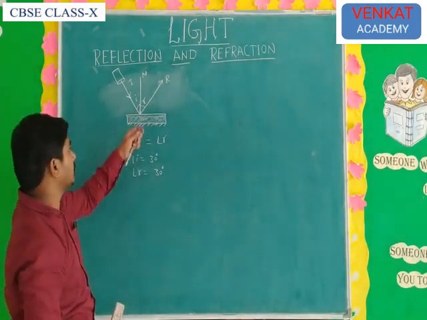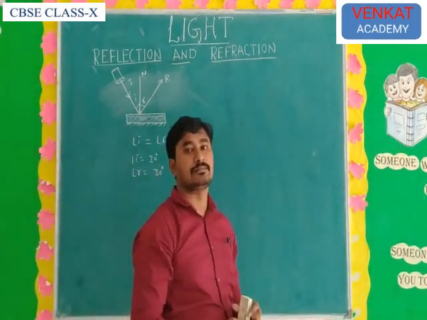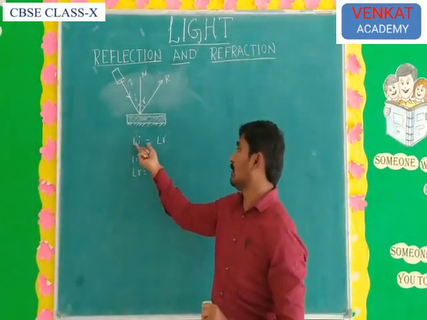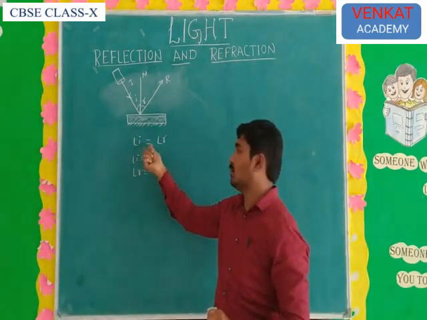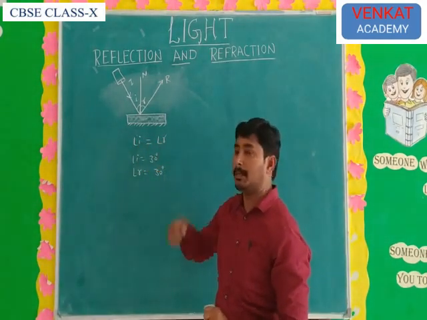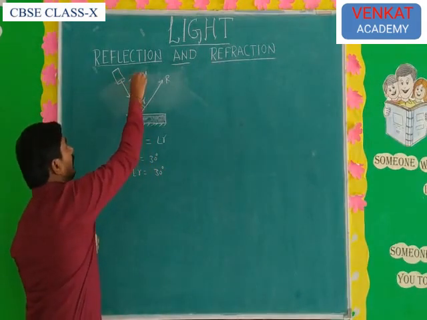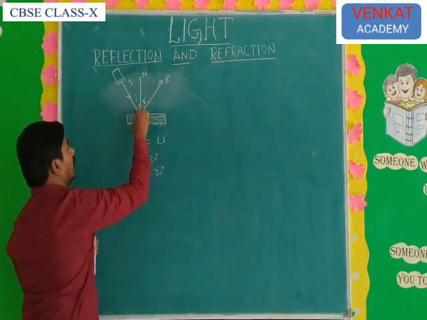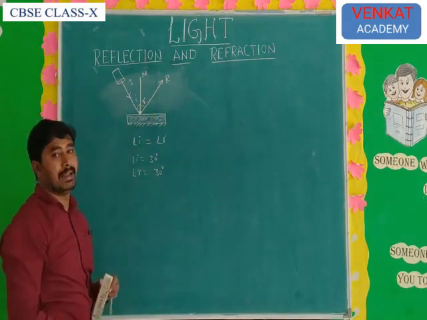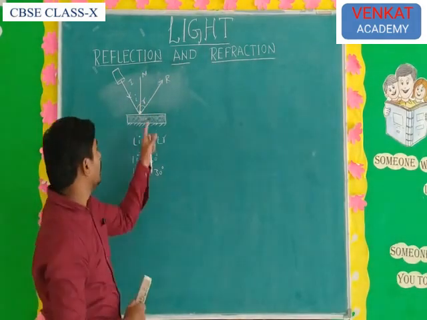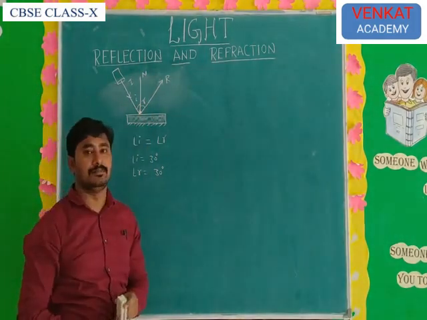In reflection, mainly two laws are there. The first law: the angle of incidence is always equal to the angle of reflection. The second law: the incident ray, normal ray and reflected ray always lie in the same plane.